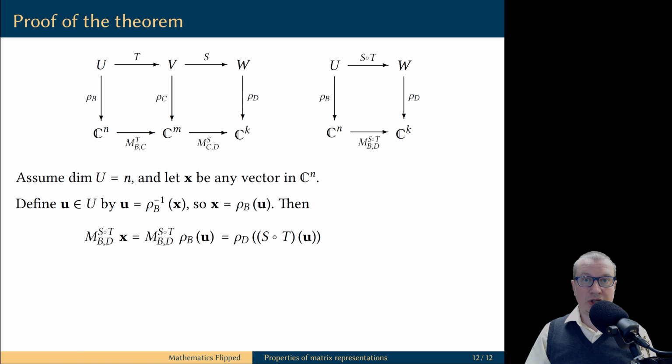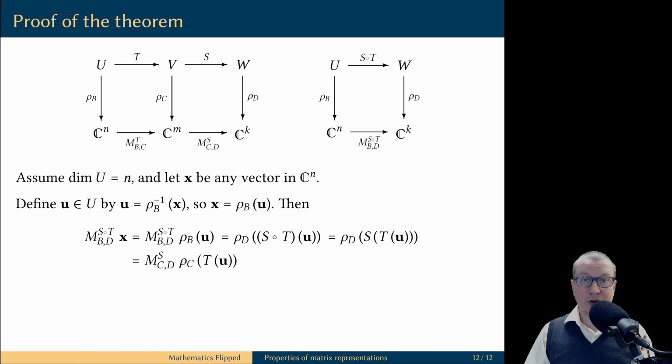So pay attention to the diagram on the right. This is the fundamental theorem that corresponds to this diagram. Notice how this computation involves coordinatizing vector spaces U and W relative to rho B and rho D respectively. Next, we use the definition of the composition of linear transformations.